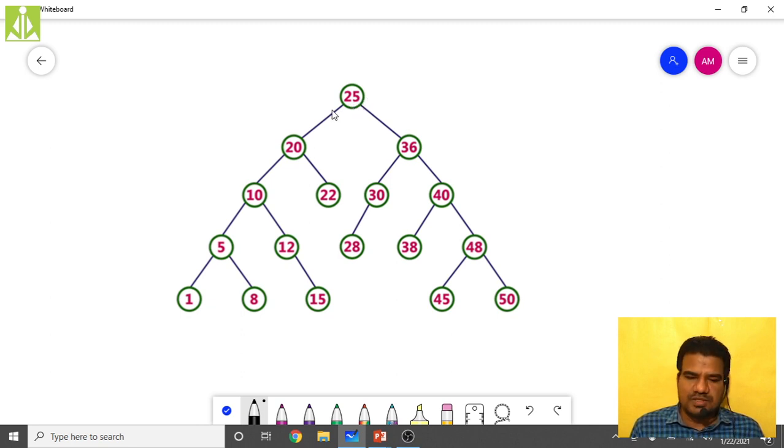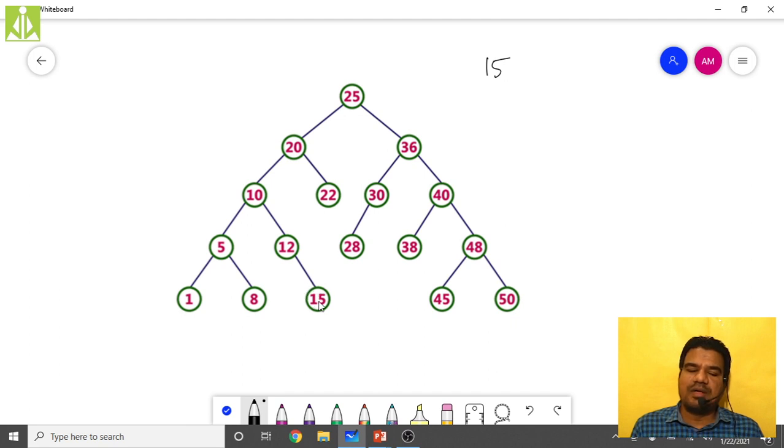So how? Simply, first you compare the 15, because 15 I want to delete. So I'm having 15 in hand, and that 15 we are comparing with the root node. It is smaller, so move to the left child. Again, come over here to 20, make 20 the root and do the comparison. 15, once again it is lesser. So come over here to 10. Make 10 the root node and do the comparison. 15 is greater, move to the right side. Come to 12. Compare 15 with this 12. Again it is greater.